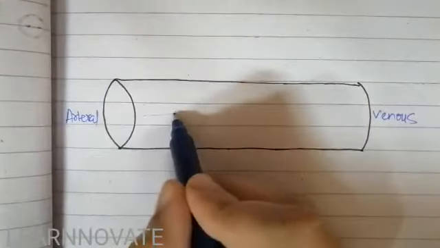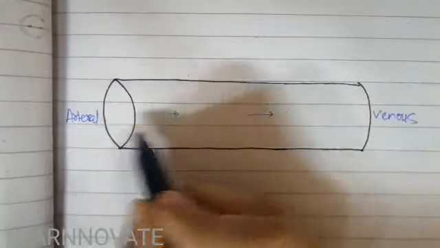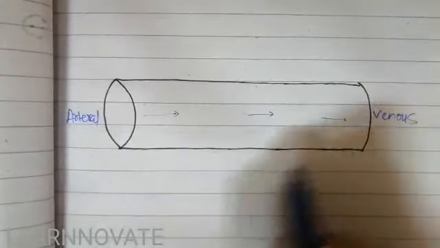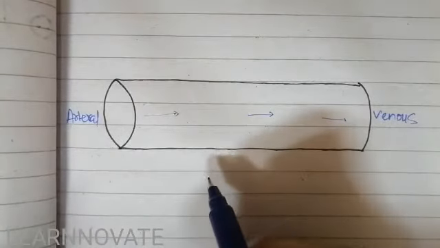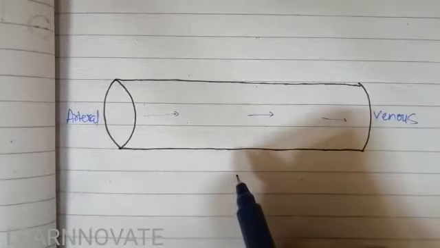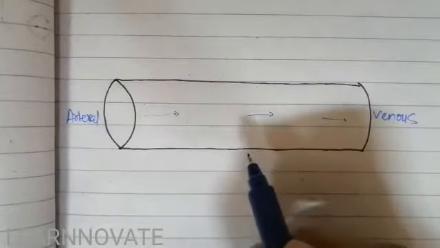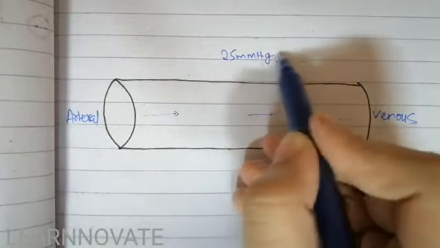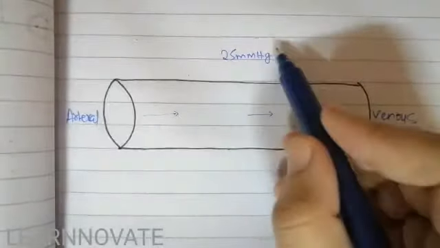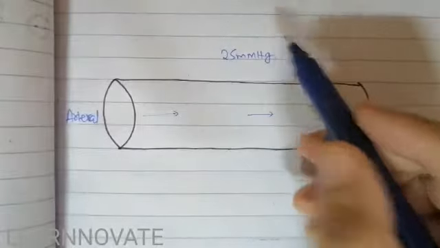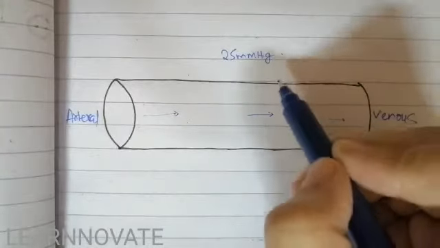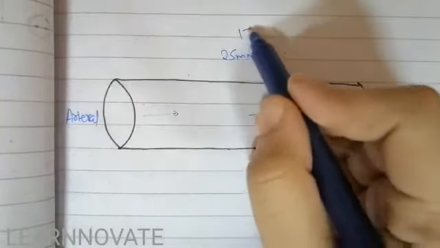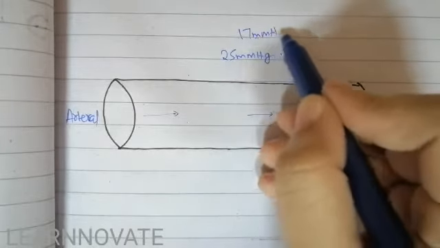When the blood flows from the arterial end toward the venous end, what happens to the hydrostatic pressure? The normal capillary hydrostatic pressure changes in a range of about 15-25 mm Hg, and the mean capillary pressure is about 17 mm of Hg.